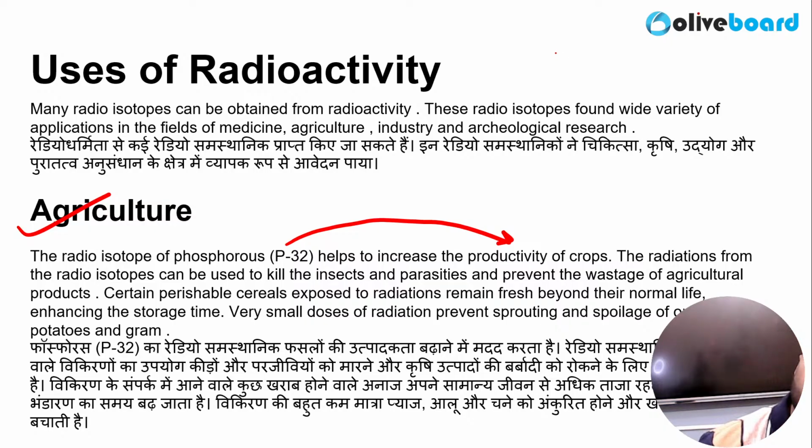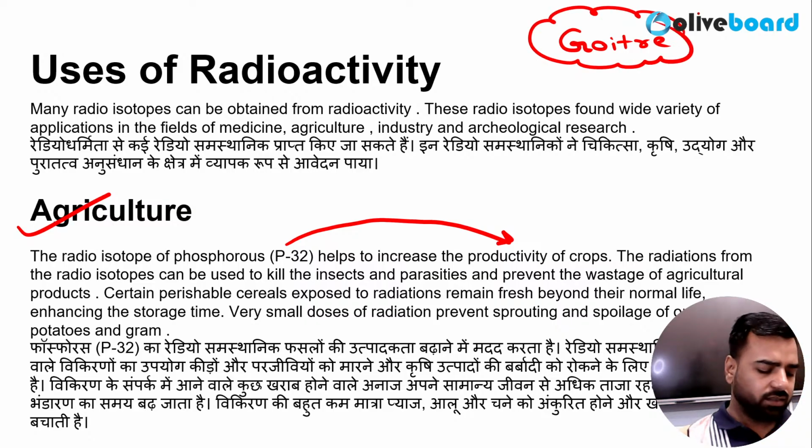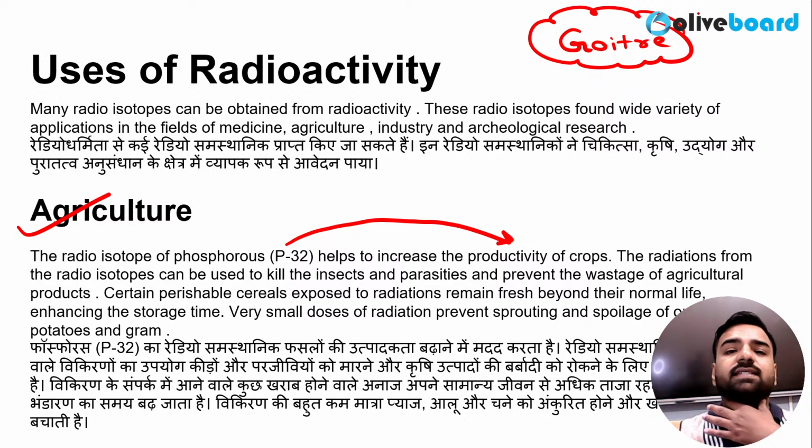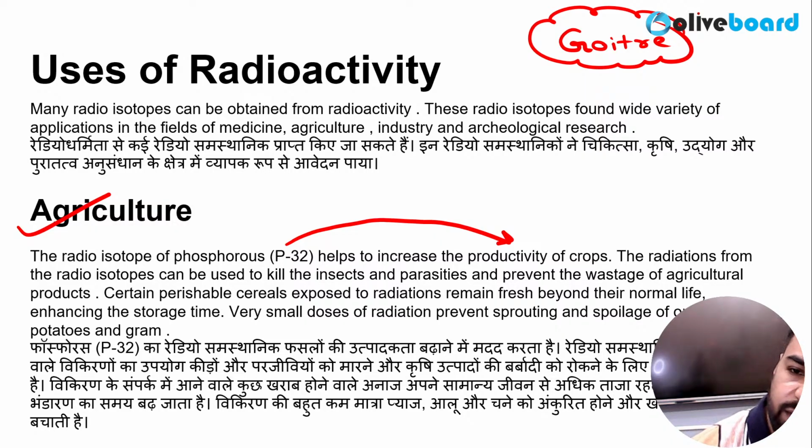But guys, have you heard the term goiter? I guess Siddharth and Apur, you were there in the bio classes. Goiter is the issue in which the neck portion feels like there is swelling. It's because of what? Whenever there is a deficiency of iodine in our body, these glands start swelling, right? This is because of iodine deficiency. So in order to treat this goiter, we need to use iodine, but iodine's isotope. Which isotope? That is iodine 131.